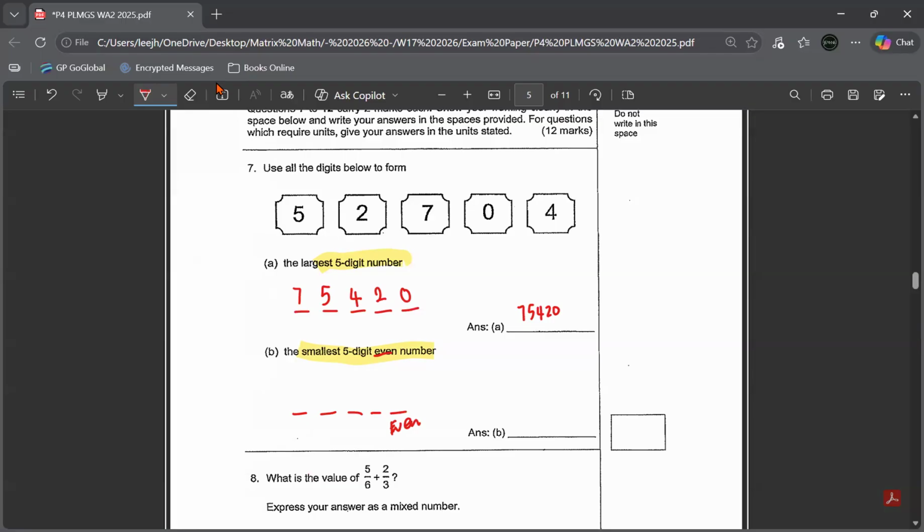So I want the smallest. If you look at all these numbers, the smallest number is 0, but we cannot put 0 in front because 0 as the first digit has no value. So you have to go to 2 and then go back to 0. We can use this 2 because we have another even number here, which is a 4. So I must end with a 4. And we are left with 5 and 7. I want the smallest, means I put 5 first, then 7. So the answer is 20574.